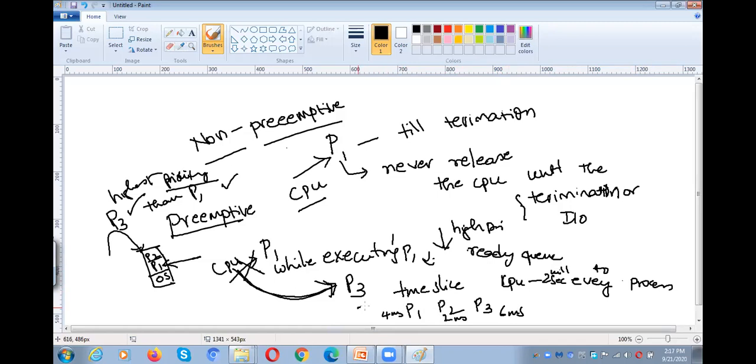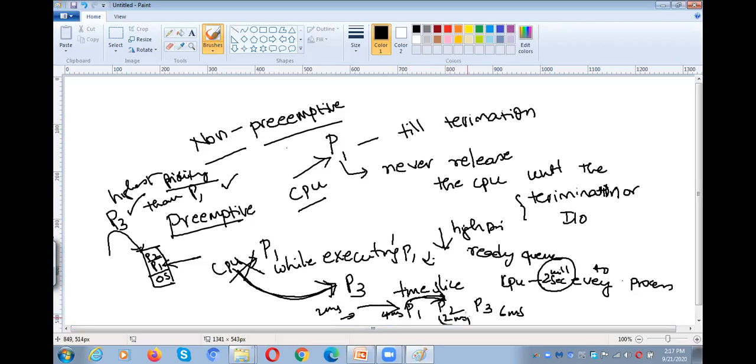So initially CPU is allocated to P1. What is the time we will allocate to each process? 2 milliseconds. So CPU will execute P1 for 2 milliseconds. After that, the CPU is automatically switched to P2. P1 requires 4 milliseconds, but we have given only 2 milliseconds. That means to complete P1, we still require 2 milliseconds. P1 is not completed, but still we are switching the CPU from P1 to P2.